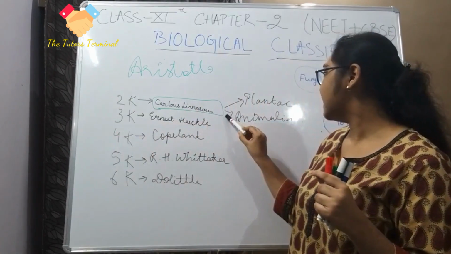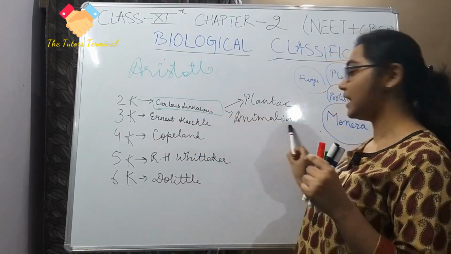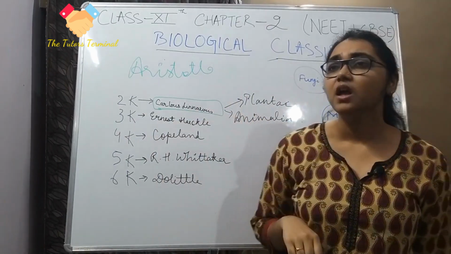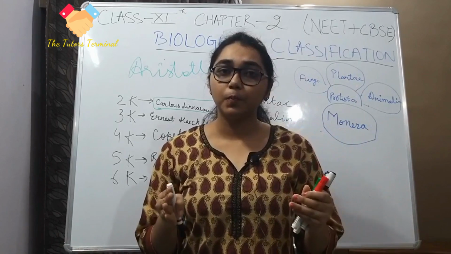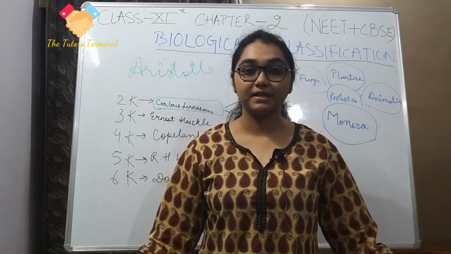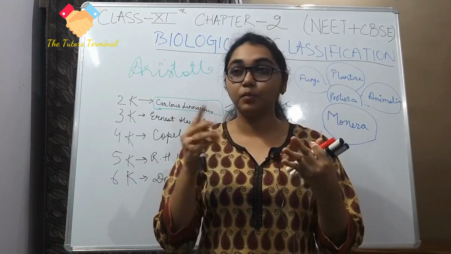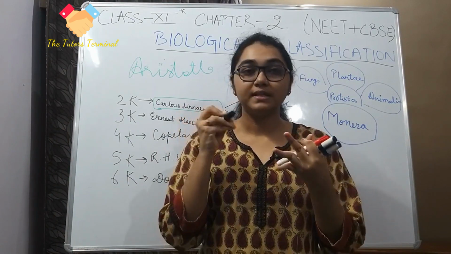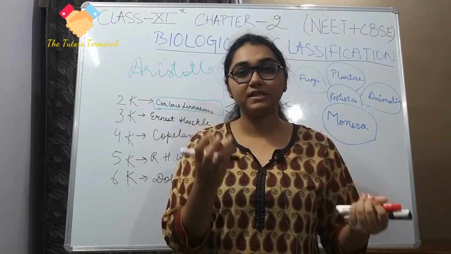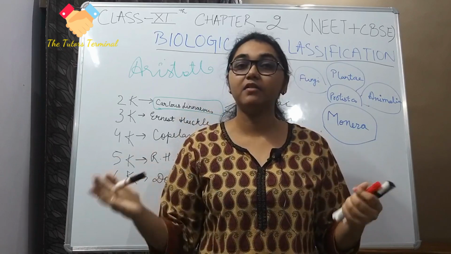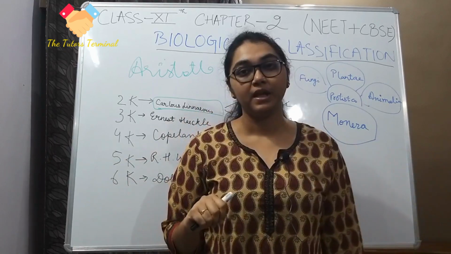In Carolus Linnaeus's classification, Plantae and Animalia are given, and he was grouping such a big diversity of fungi, of algae, of mollusks, of sea animals. Some of the sea animals were also grouped into Plantae.